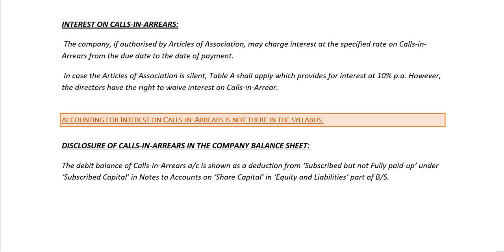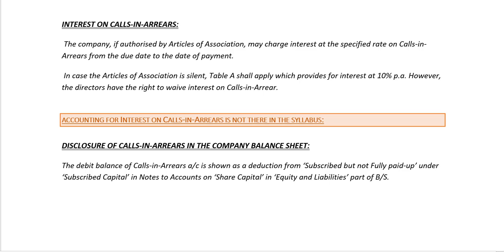The company, if authorized by the Articles of Association, may charge interest at the specified rate on the calls in arrears from the due date to the date of the payment. So the company can charge interest on the shareholder for the amount of calls in arrears for the period from the due date, that is the date on which the amount was payable by the shareholder, up to the date of payment.